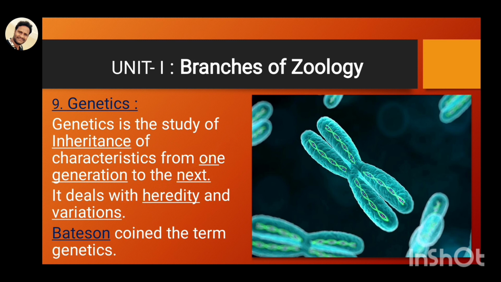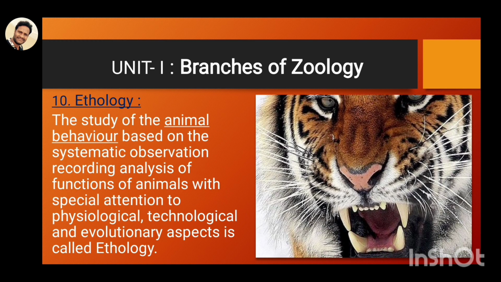The word genetics was coined by William Bateson. The final branch is ethology. Ethology means the study of animal behavior, based on systematic observation, recording and analysis of the function of animals with special attention to physiological and evolutionary aspects.